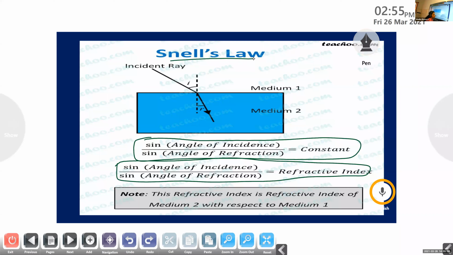Navaneet and Vishnu, please switch on your video. All of you, please switch on your video.